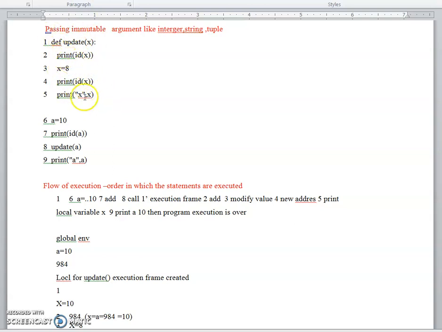This is a local variable; this new X can be accessed only within the function. When you come out of the function, after execution of the function, the control is transferred to the next line of the function call statement.